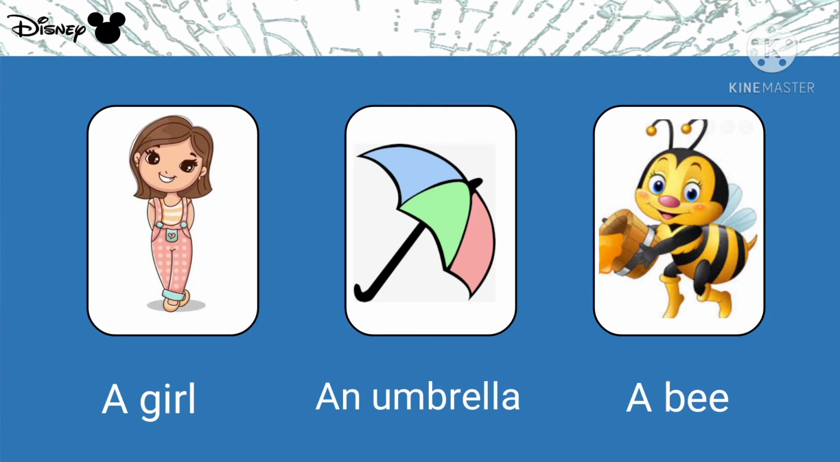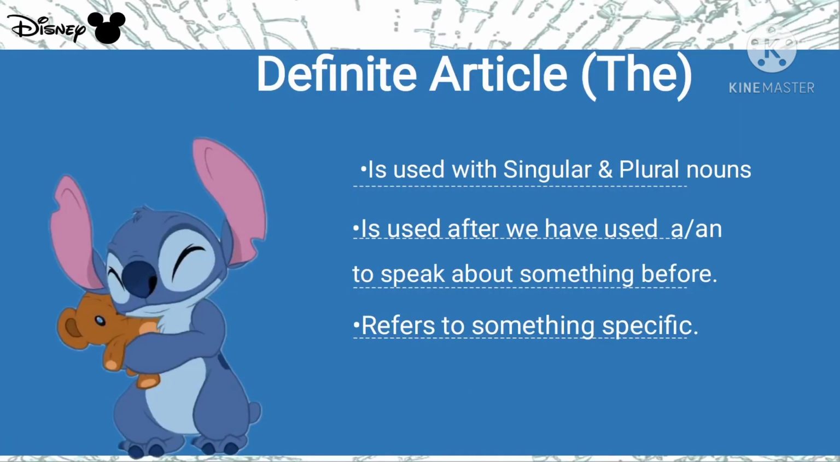Okay. Now, how to use the definite article? First, it is used with singular and plural nouns. So you can use it with singular nouns also, which are special, like the sun, the star, and with plural nouns also, the books, the films, like this, right? It is used after we have used a and an to speak about something before.